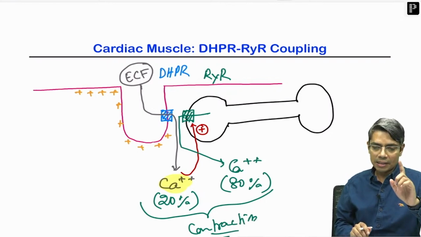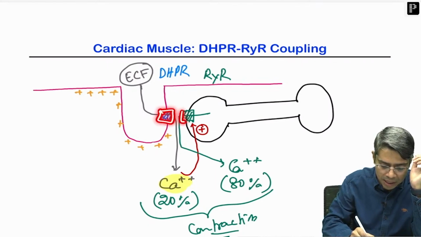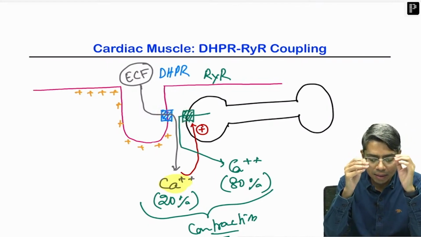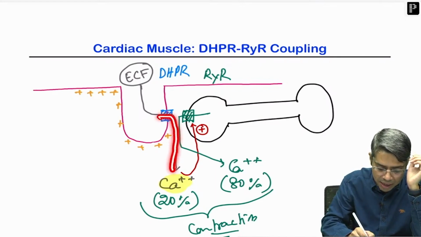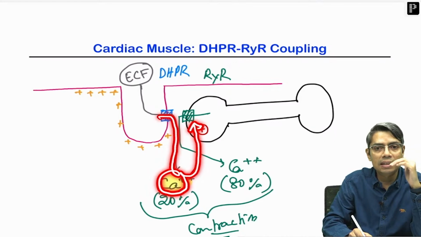So, in cardiac muscle, look carefully, this DHPR and this RYR are not physically interacting with one another, but the interaction between these two is done by the calcium ion which is entering the cell from ECF.